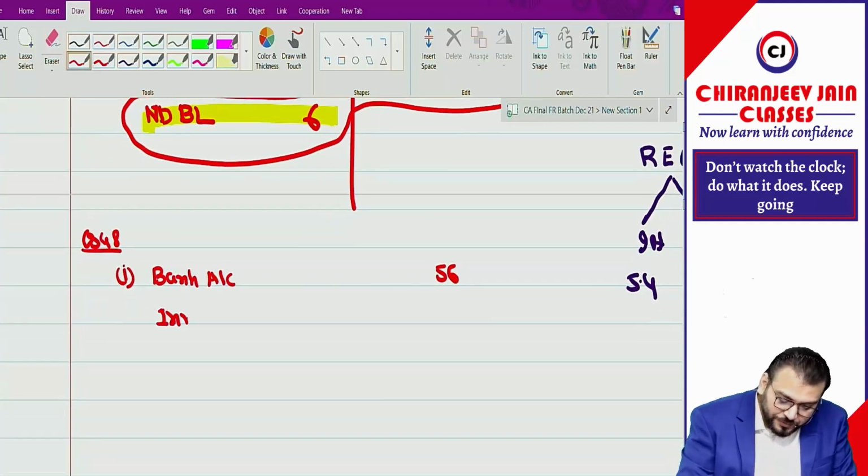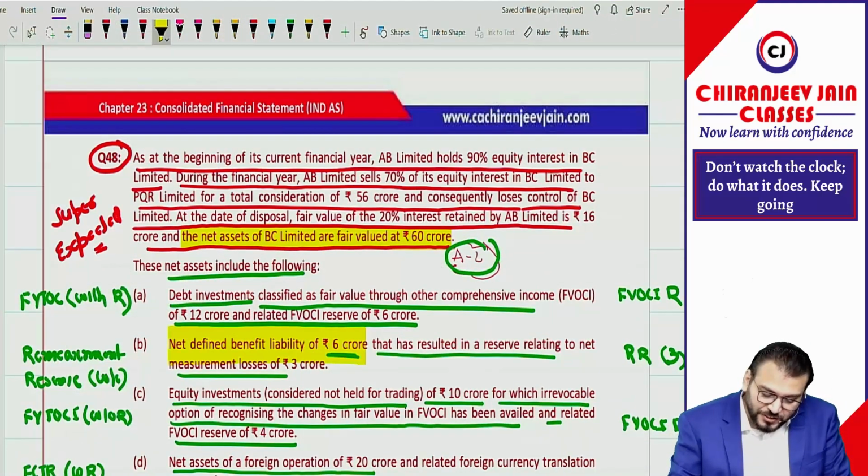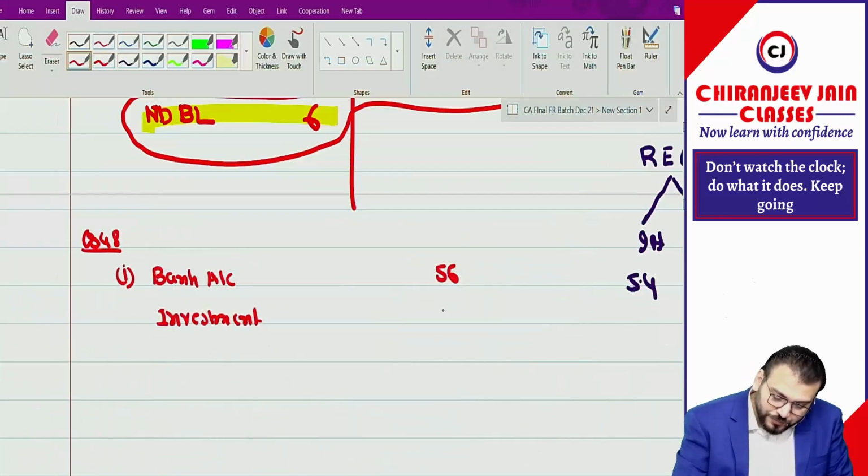Investment retained. How much? What is the fair value they have given for the 20% interest? 16 crore.